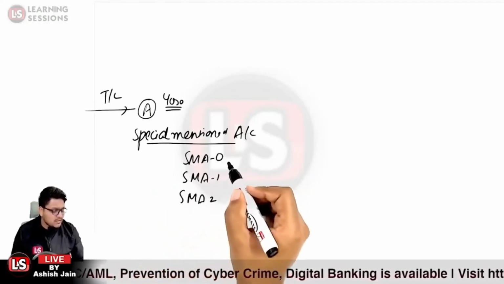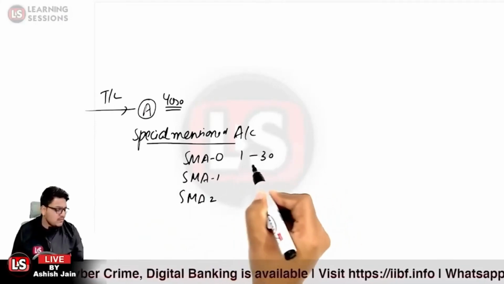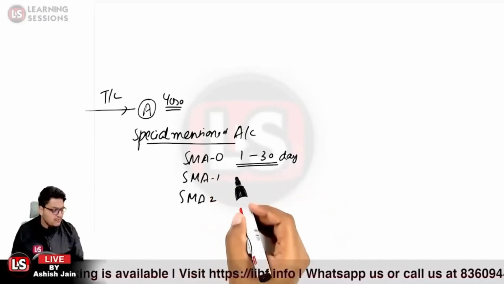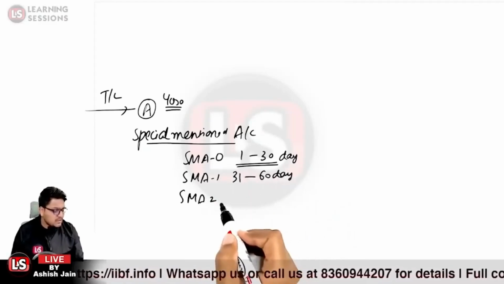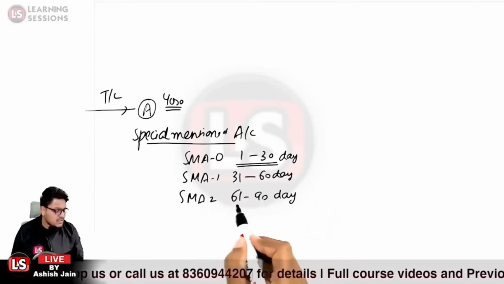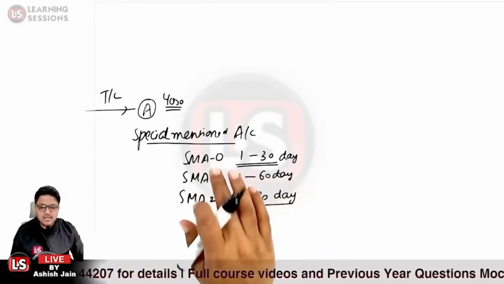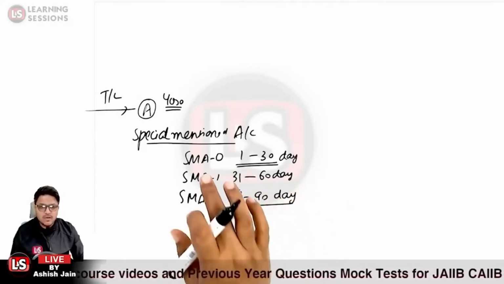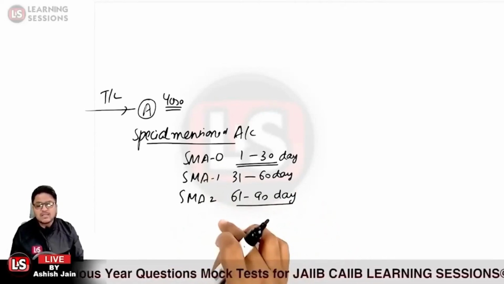Now, the SMA 0 category is related to when there is an irregularity from 1 day to 30 days. When the irregularity is between 31 and 60 days, it is SMA 1. And if the irregularity is between 61 and 90 days, in that case it is SMA 2.